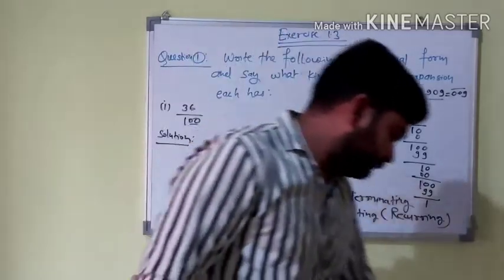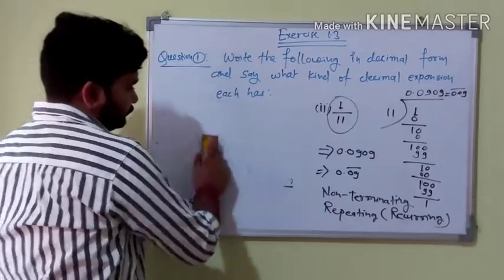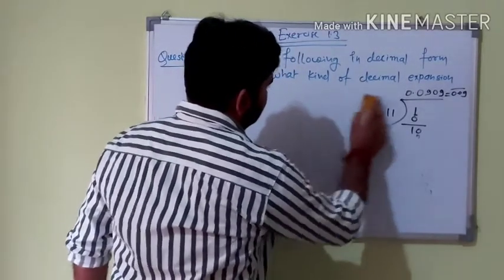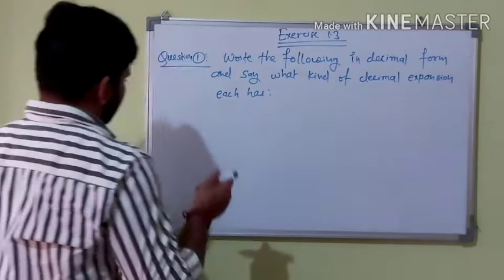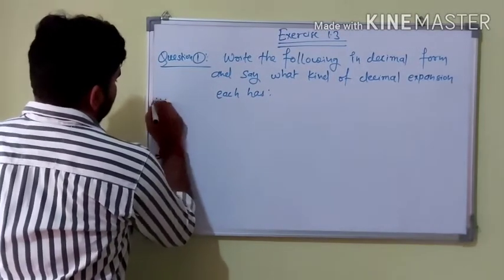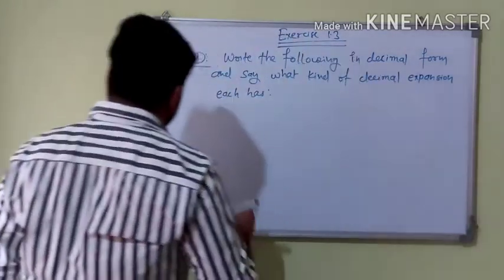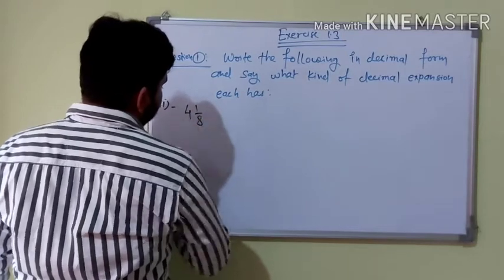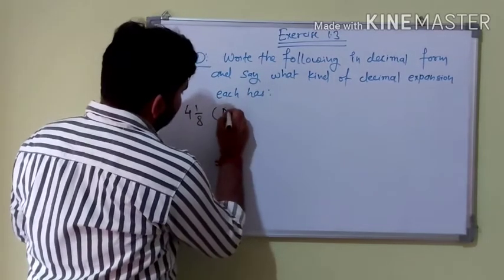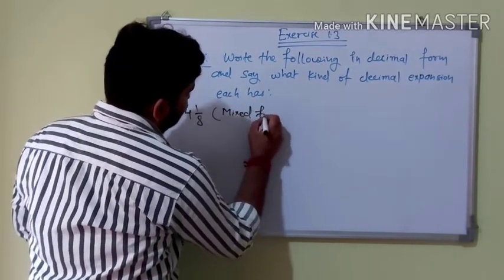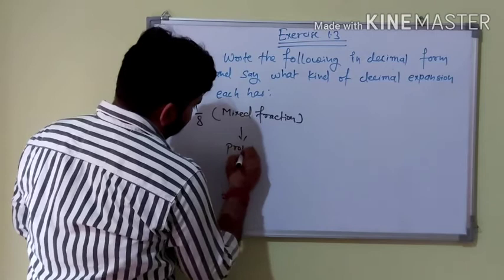And question number 3. First, question number 3 is 4 and 1 by 8. It is an improper fraction, or it is also known as a mixed fraction. First change it into a proper fraction.